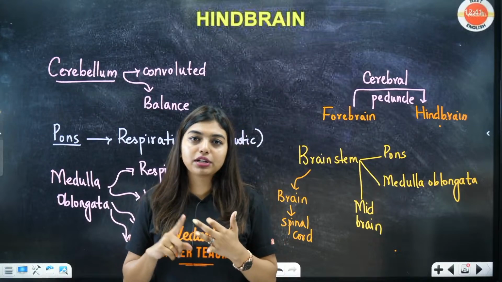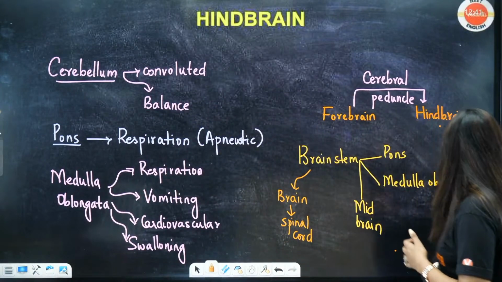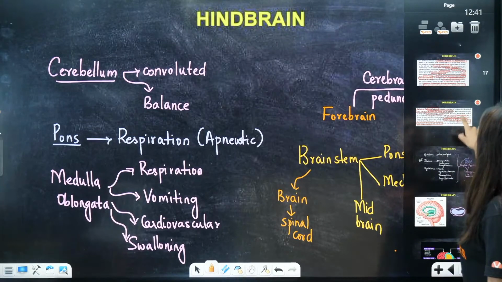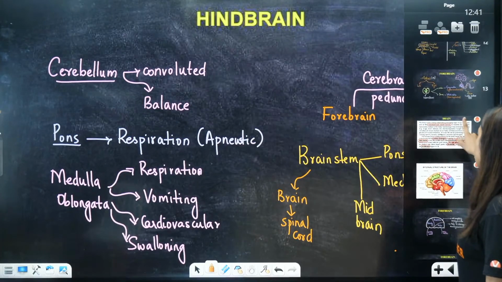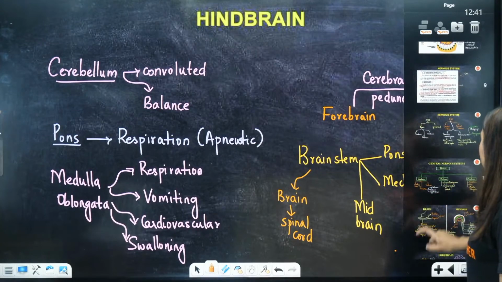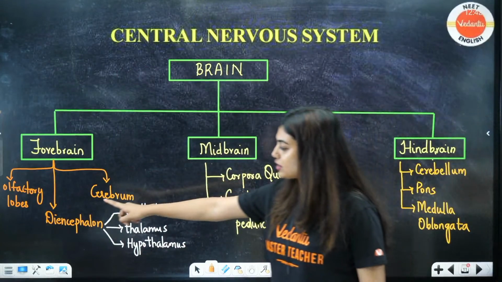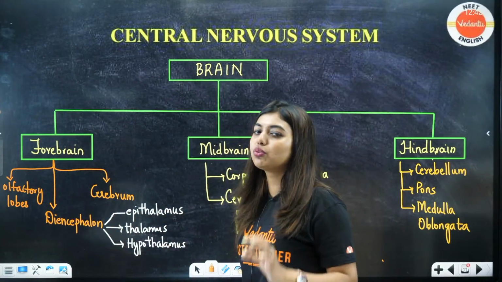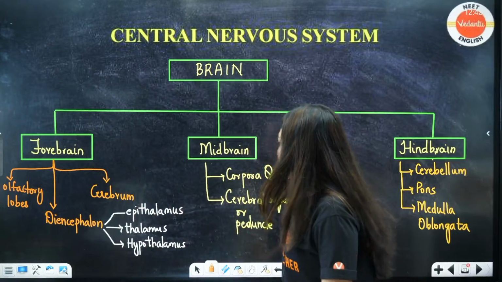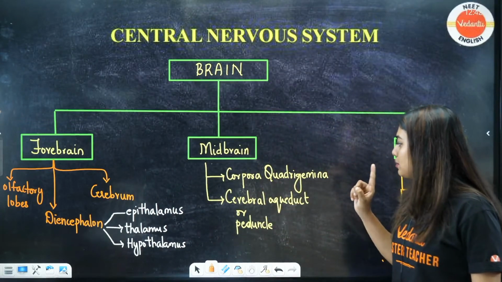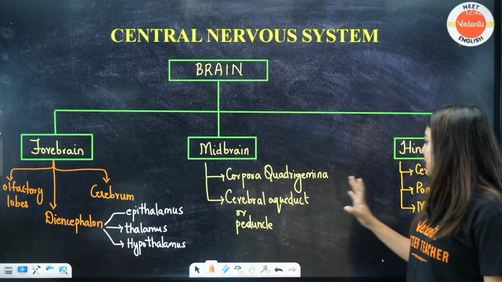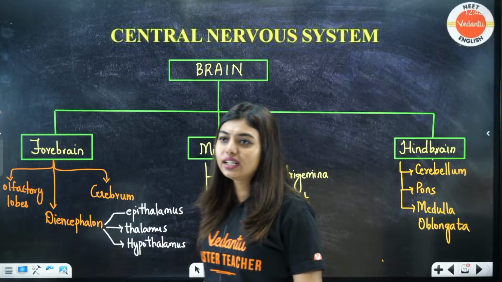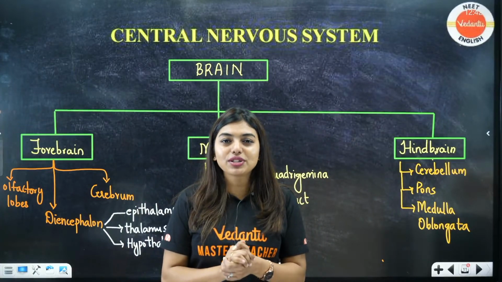So we have done forebrain, midbrain, hindbrain. Yes or no? Everything is done. Any doubts, please let me know. And I've also done NCERT with that, so there shouldn't be any doubts. We did olfactory lobes, you don't have to know. Diencephalon, epithalamus, thalamus, hypothalamus, I've given you one line for each. Cerebrum you did clearly. Corpora quadrigemina, cerebral aqueduct, peduncle done. Cerebellum, pons, medulla oblongata done. Right? Yes. So I hope the session was really helpful.